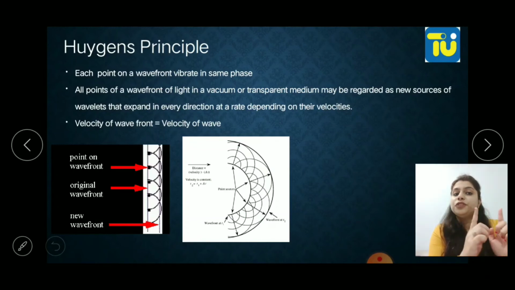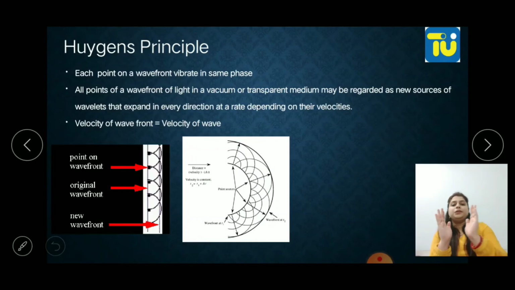All the points of the wavefront of light in a vacuum or transparent medium, whatever the medium is, may be regarded as new sources of wavelets that expand in every direction at a rate depending on their velocity. Now let me explain this.